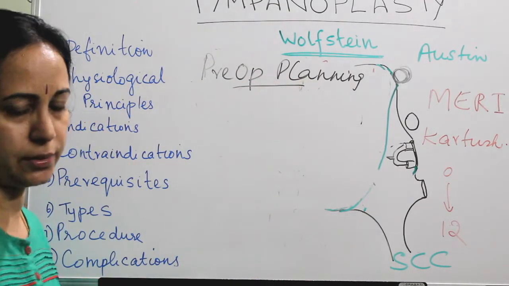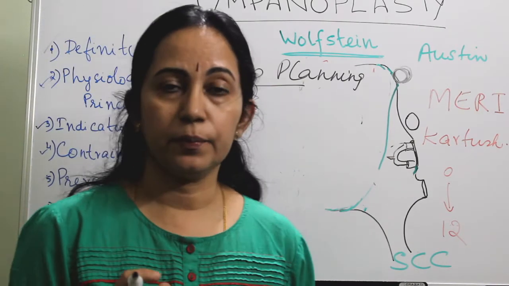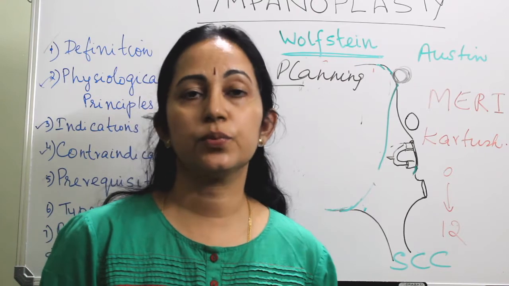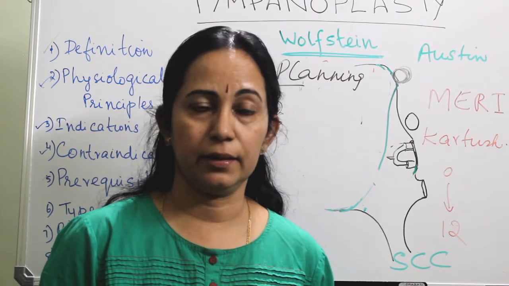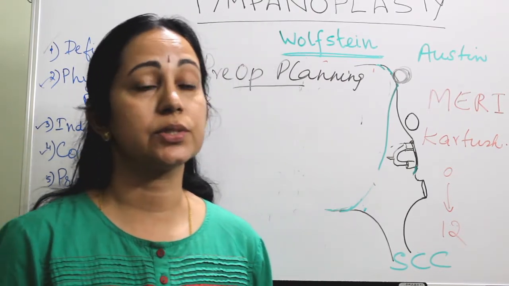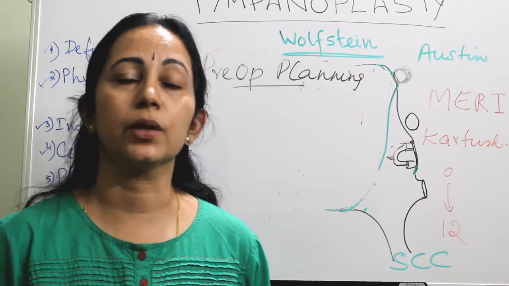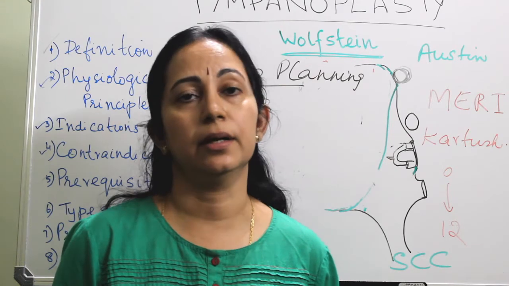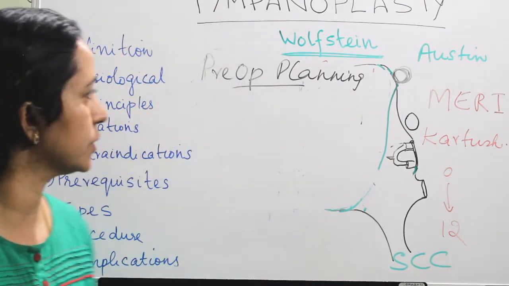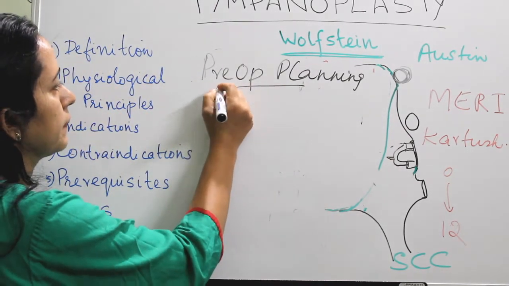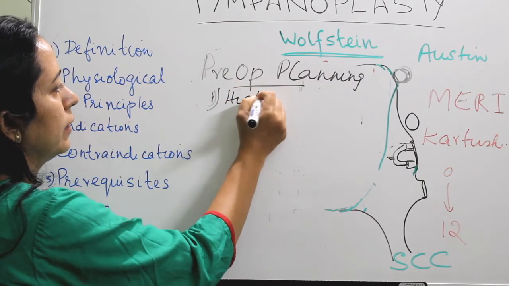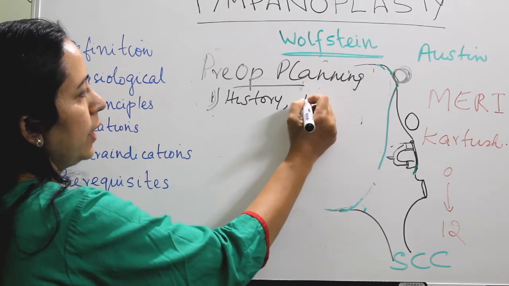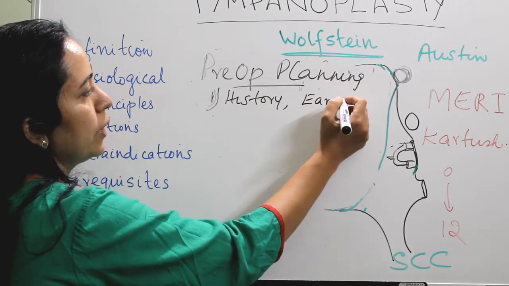That is very important. And preoperative tympanoplasty planning includes, the first one is a detailed history taking, present and also the history of past illness, including past surgeries done or any treatment taken in the past. That is important. So a detailed history, then examination of the ear and also head and neck.